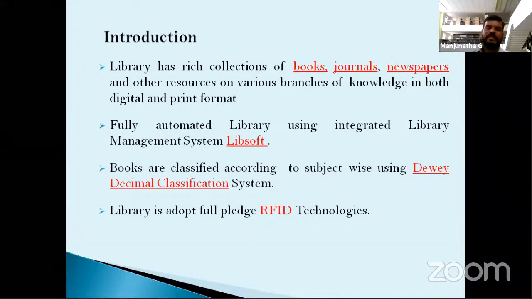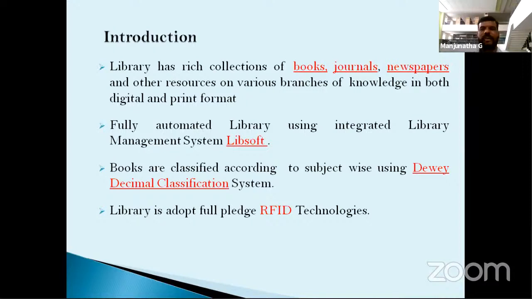Another thing is the Dewey Decimal classification. There are 8 types of library classification systems: subject classification, colon classification, UDC universal decimal classification, Dewey Decimal classification. Dewey Decimal classification is one of the most popular classification systems throughout the world. For example, 2 lakh libraries use this system, and more than 135 countries follow it. Why do we use a classification system?